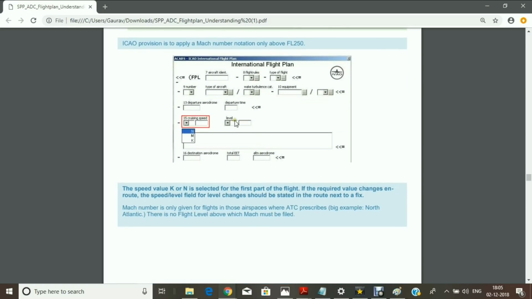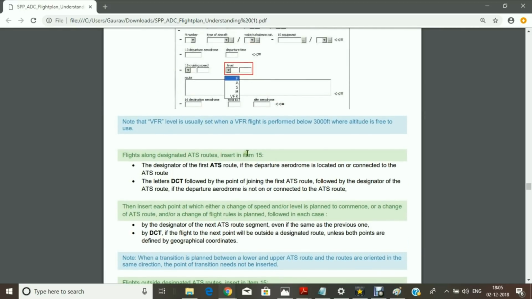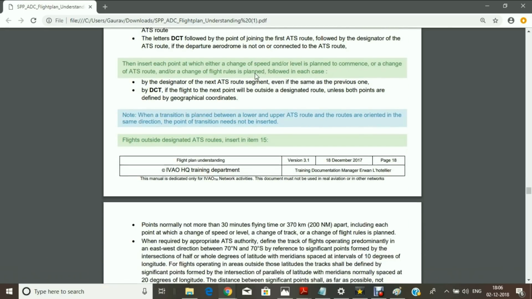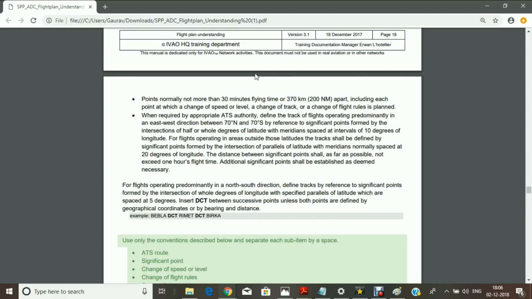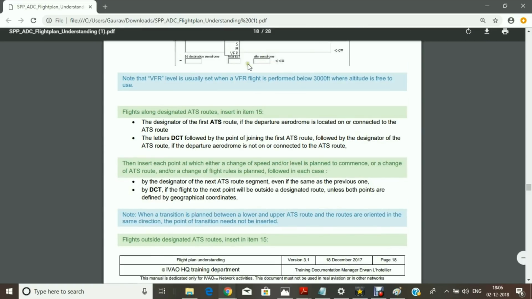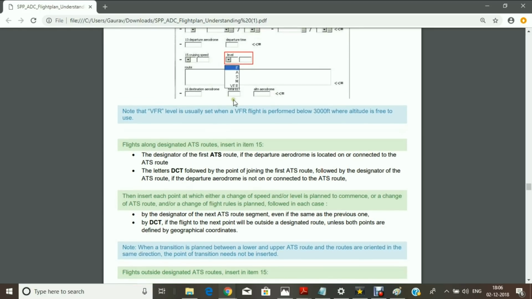Okay, and next is level, at what level you will fly. For level, we have flight level, altitude, and S. I have to check what S means. VFR is usually used, we are using VFR 3000 feet, and I have to check whether I know of F and A, but SM is new.